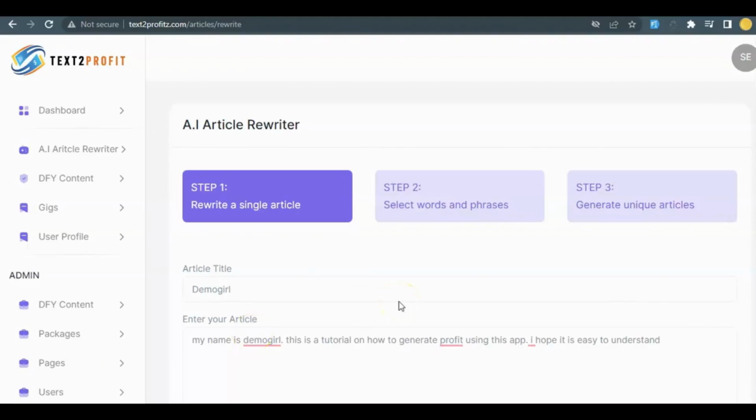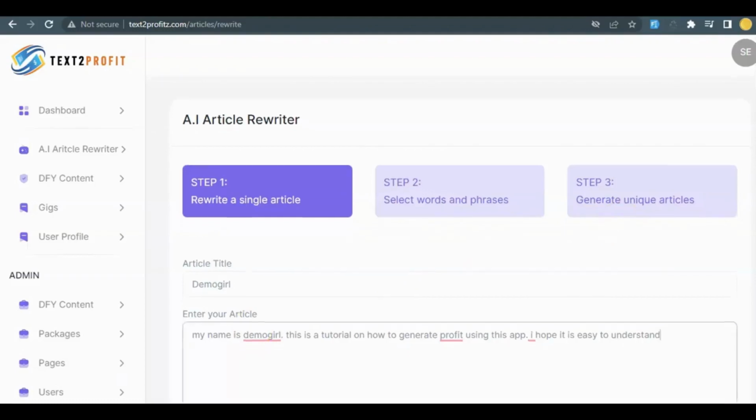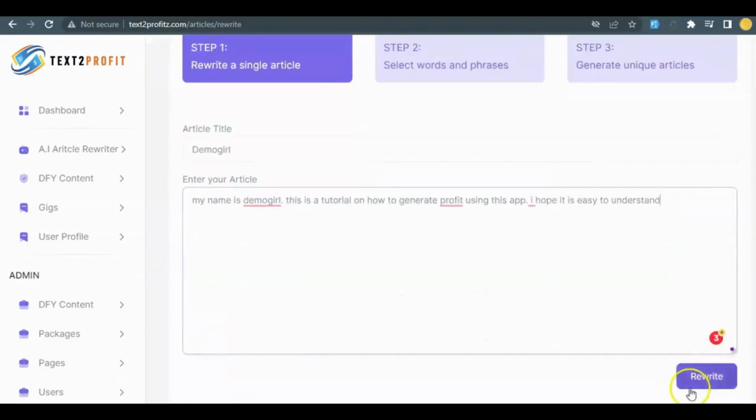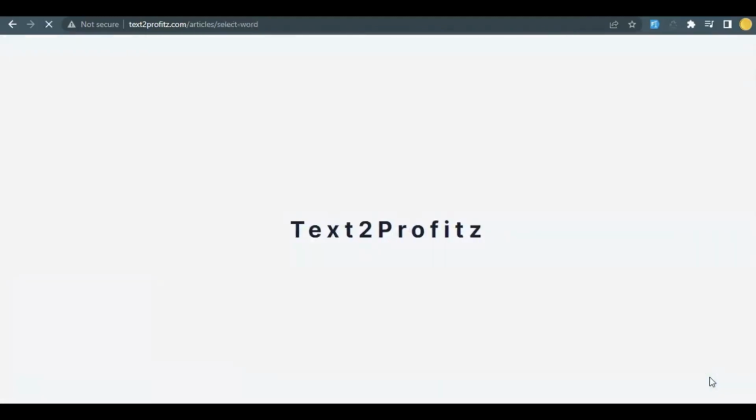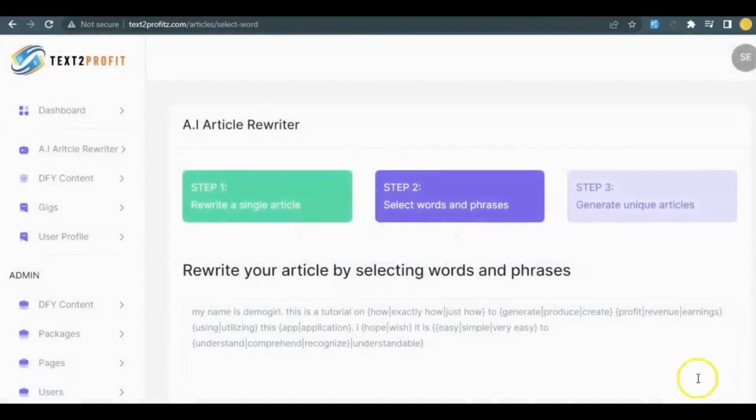So once you're done entering your article, you click on this rewrite button and watch the magic happen. As you can see, Text2Profit has helped us write this article by bringing new words and new phrases that we can substitute for what we initially put in this space.